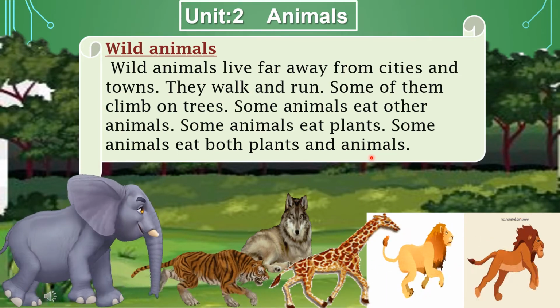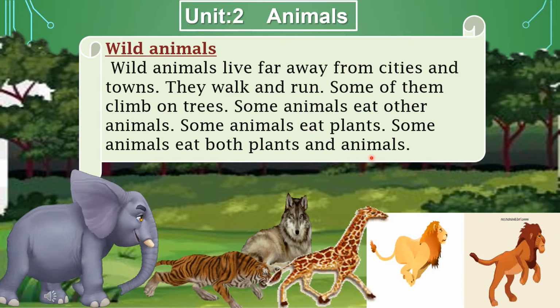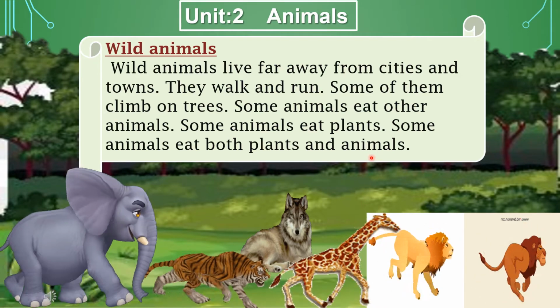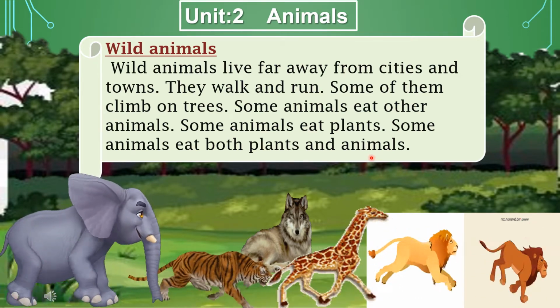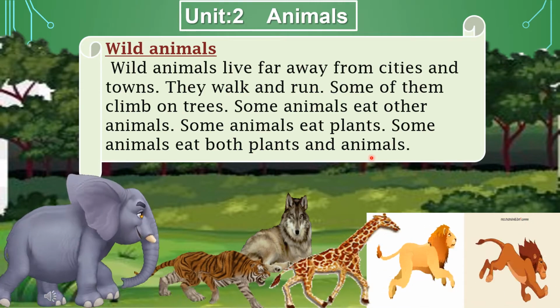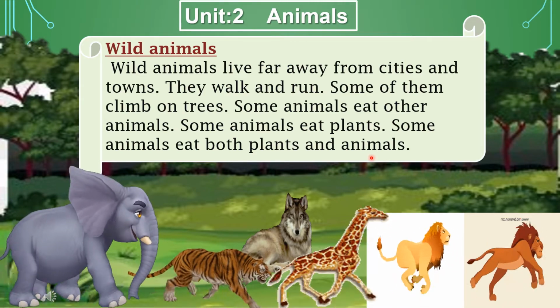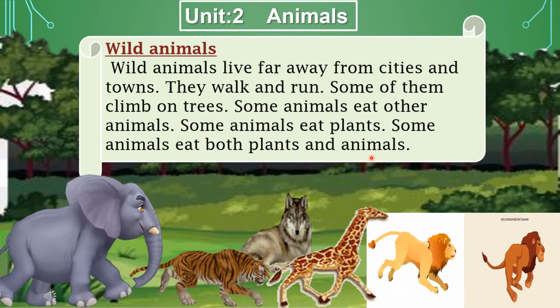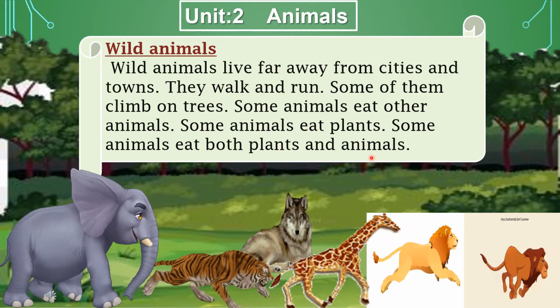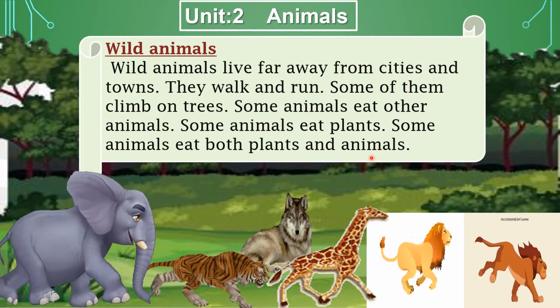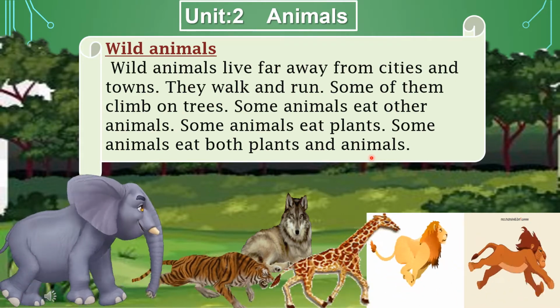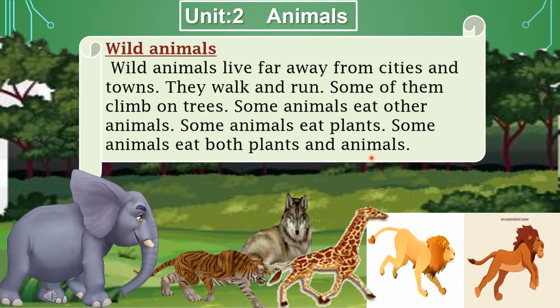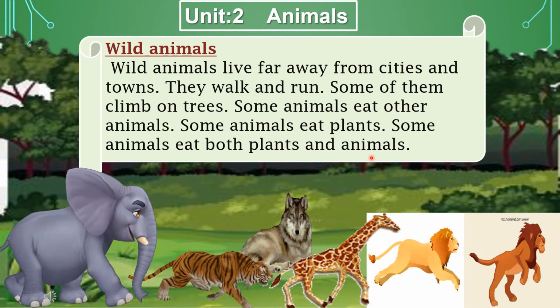There are three kinds of wild animals. Animals that eat only leaves of the plants, and they eat plants exclusively, are called herbivorous. Animals that eat only plants or the leaves of the plants are herbivorous.